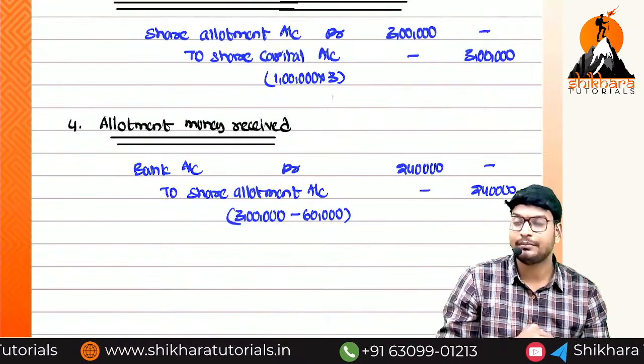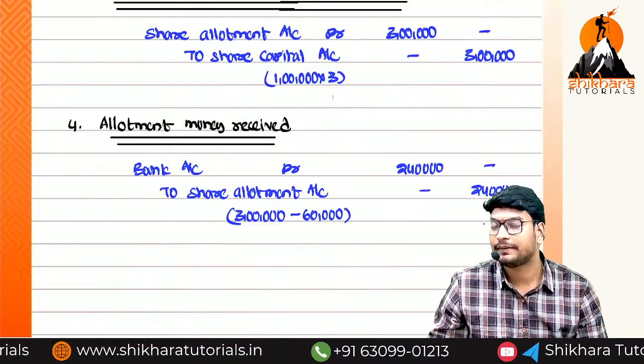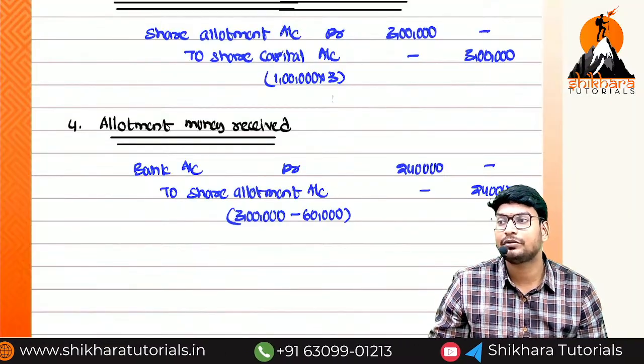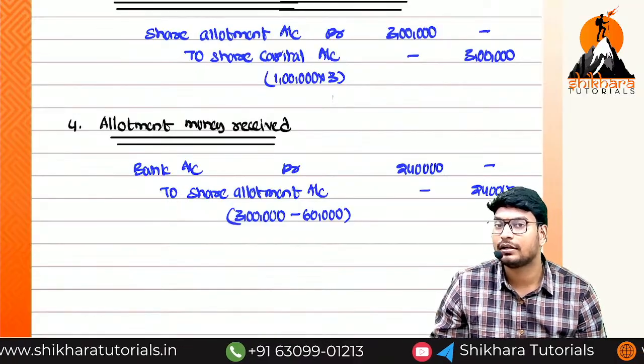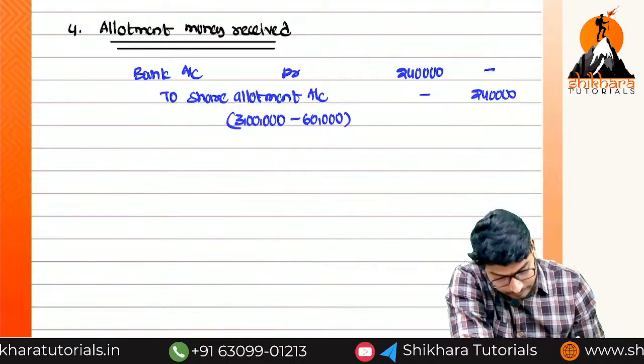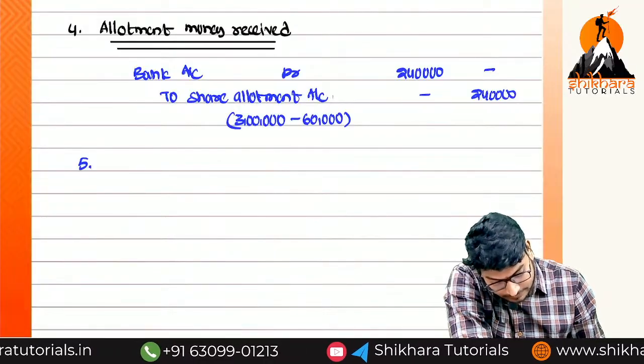So next, when coming to the fifth one, what is the entry, ma? First and final call. What is the amount? 1 lakh into 4, 1 lakh 20 into 4, 1 lakh into 4. So just write fifth one.